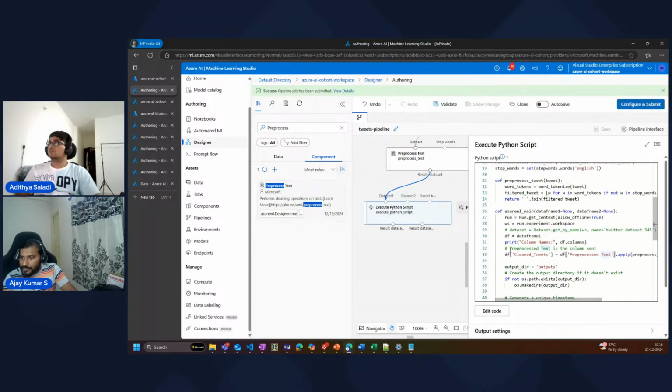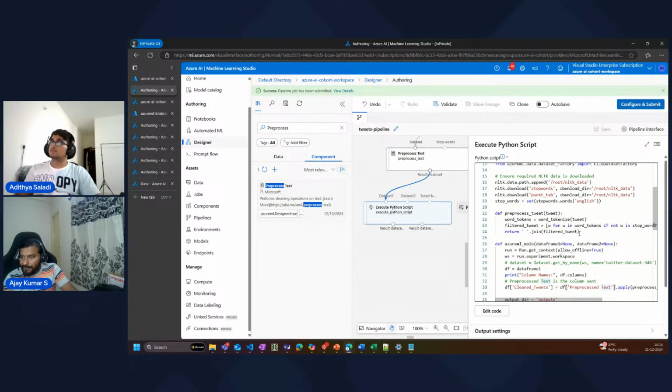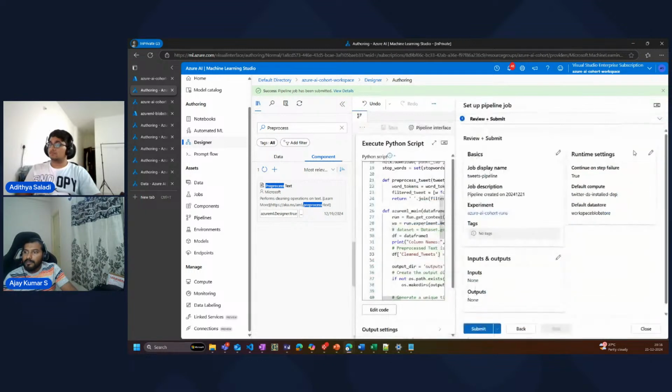I'm not going to change anything else. I removed some functions like I showed you. I removed some methods whatever Aditya had written. So that's all. We don't have to do much here. Let me run this.